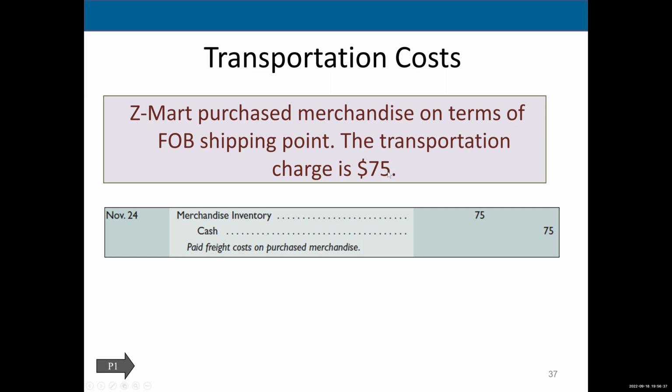And remember, because we're the buyer, that is going to be an inventoriable charge to us. We're not going to go delivery expense, right? It's not. To us, it's merchandise inventory. It increases our cost of the merchandise. So in this case, debit merchandise inventory, 75. Credit cash, 75.